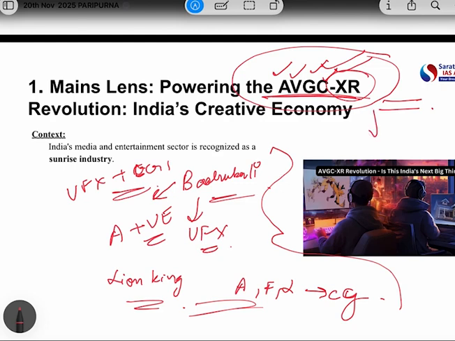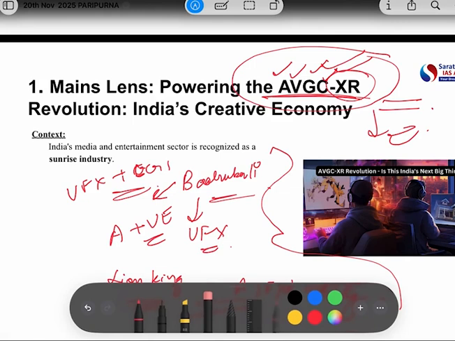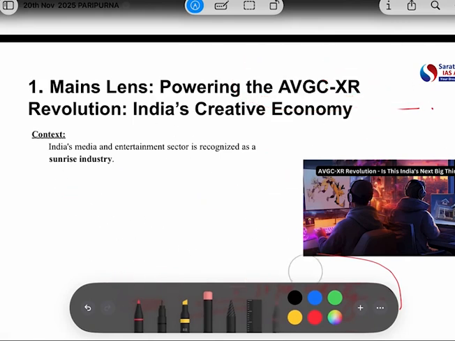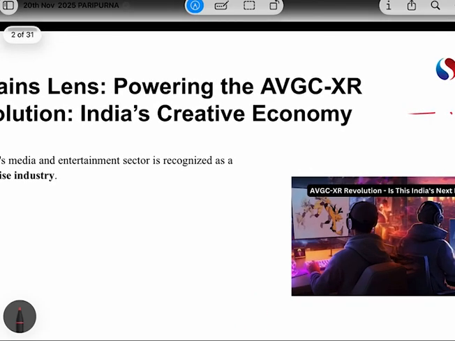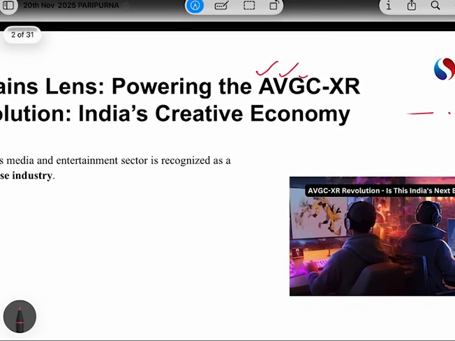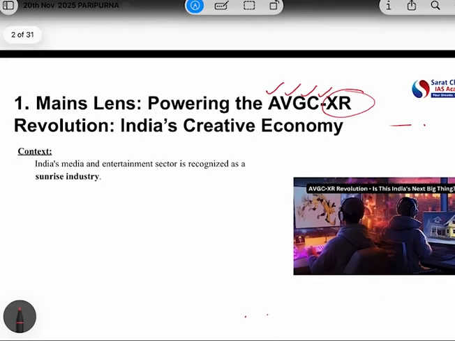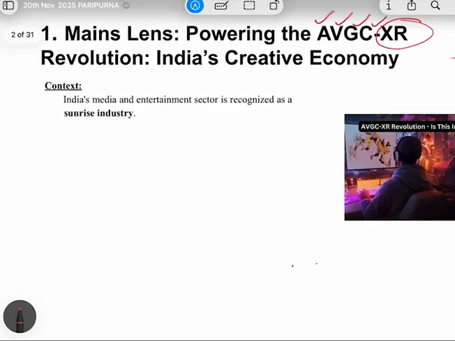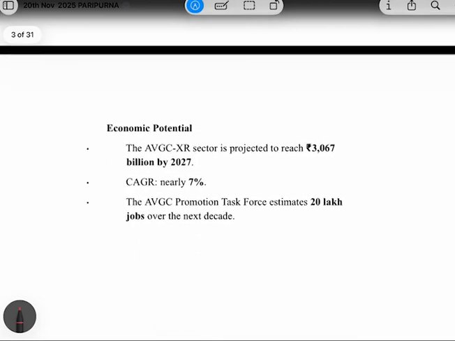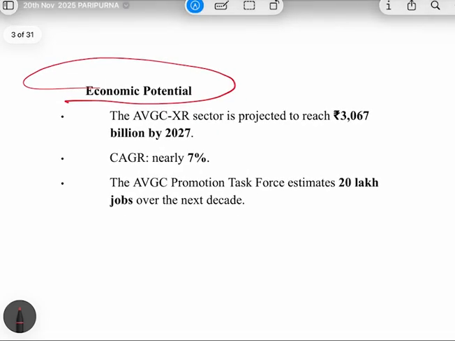Now, let's start with the points which are very significant from UPSC perspective. Basically, we will be discussing which sectors? Please revise once again with me. It will be animation, visual effects, gaming, comics, and extended reality. Our main focus will be the essay on the significance and efforts taken by India for these sectors. Our first topic, which we'll be discussing, will be the economic potential of all these sectors. The article talks about the economic potential.